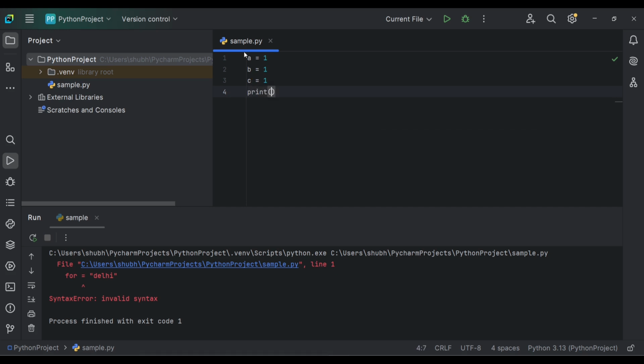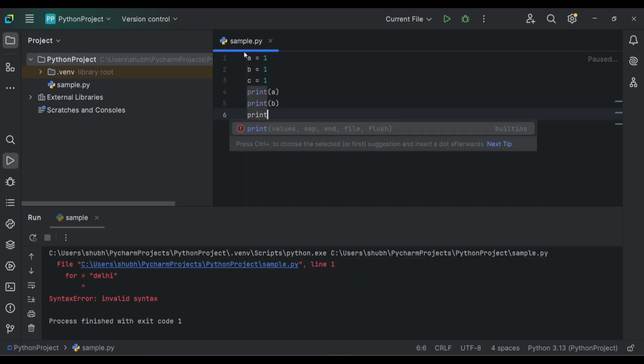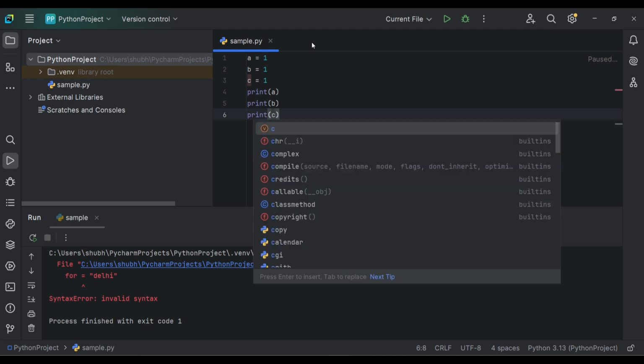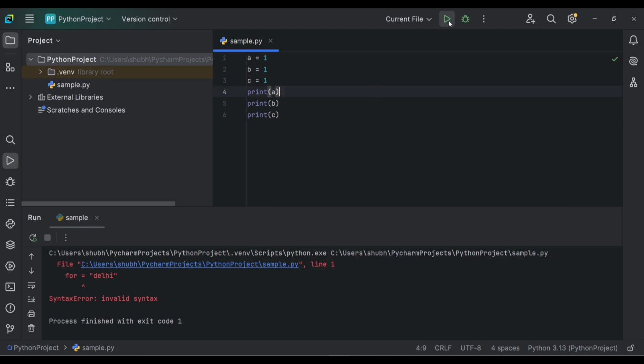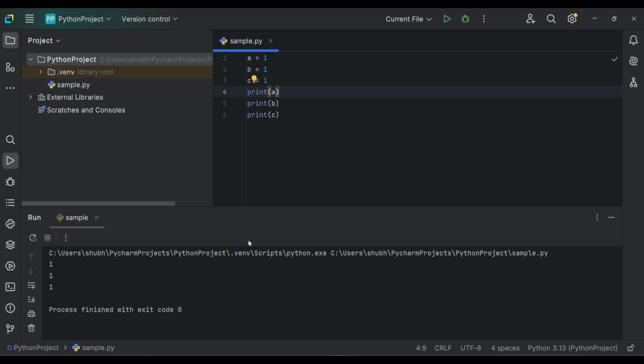Now let's print a, print b, and print c. Let's run the program. So here we can see the values of all three variables.